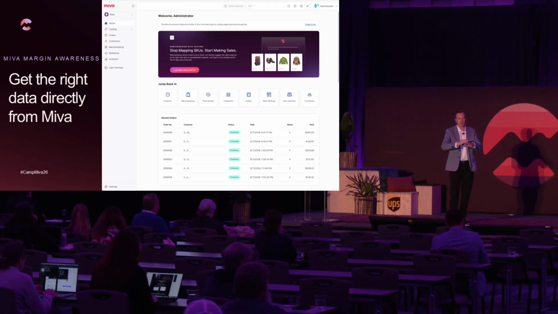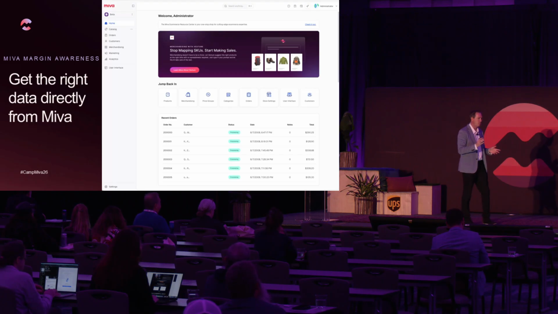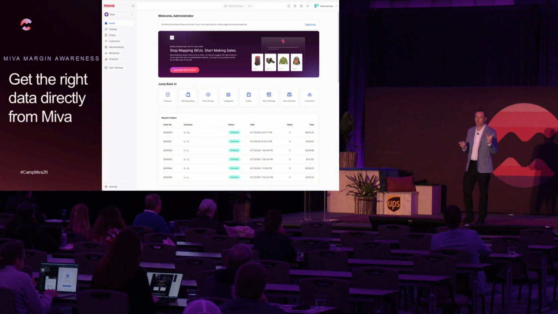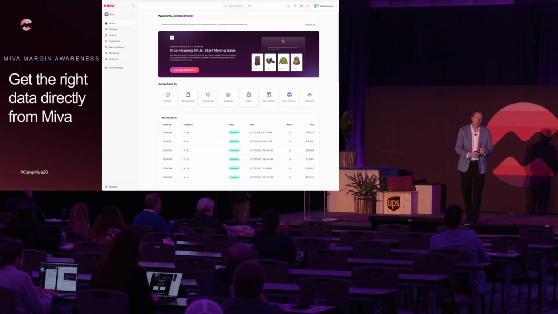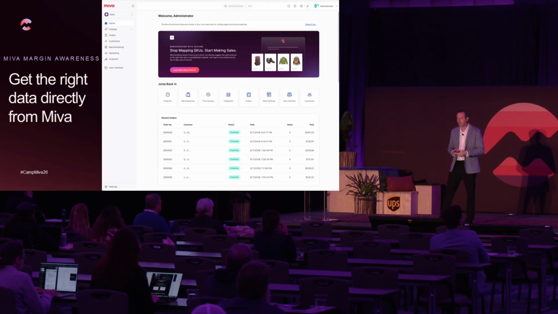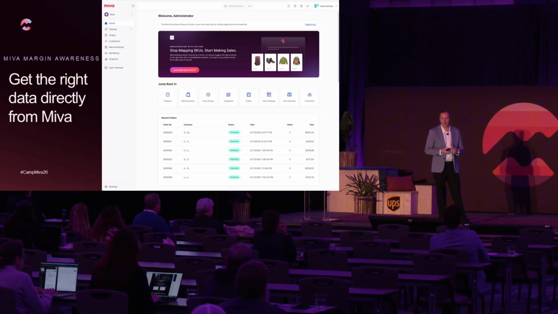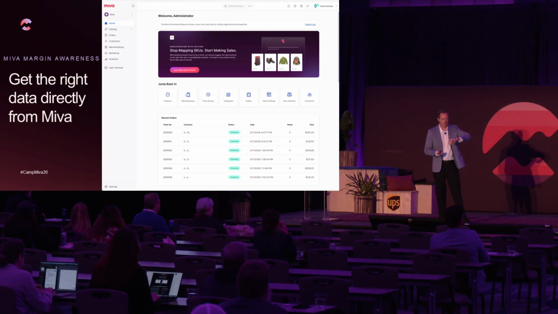And so those are the different touch points of how you can leverage margin within your store. The core of it is that we need to know what your actual cost is. Once we have that, then we can surface that data for search, merchandising, promotions, as well as leverage it from within the AI insights panel. I think that's pretty good.